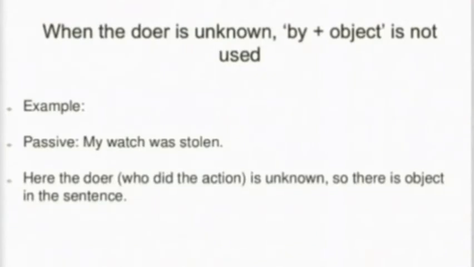When the doer is unknown, by plus object is not used. My watch was stolen. I don't know who has stolen my watch. So here the doer who did the action is unknown. Someone stole my watch. So here it is better to use passive form. Whenever the doer is unknown, it is better to use passive form.